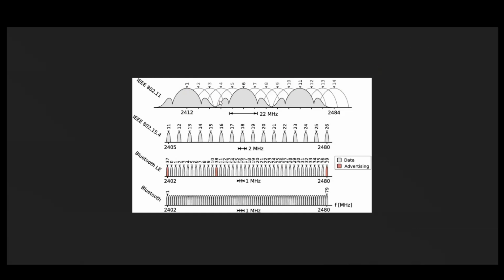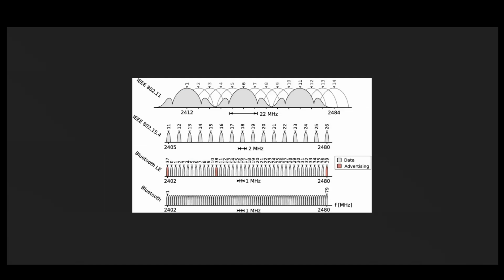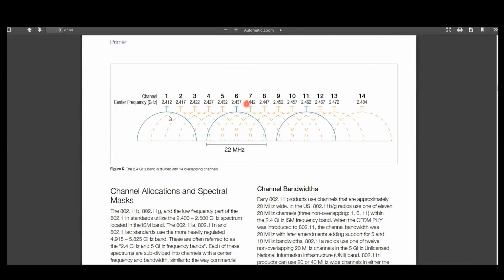So in this one, there are 14 channels. I will try to show you one more. In this one, you can see there are 14 channels, but we will be using only channel number 1, channel number 6, and channel number 11. Why will we be using these 3 channels? Because there will not be any overlapping. All these channels are overlapped. If I use channel number 1 and 2, whatever data I send in channel number 1 and channel number 2 gets mixed up, so we will not hear anything.